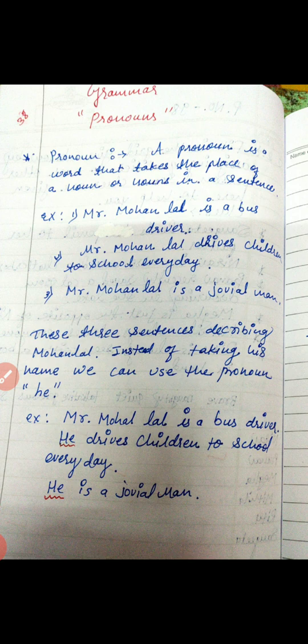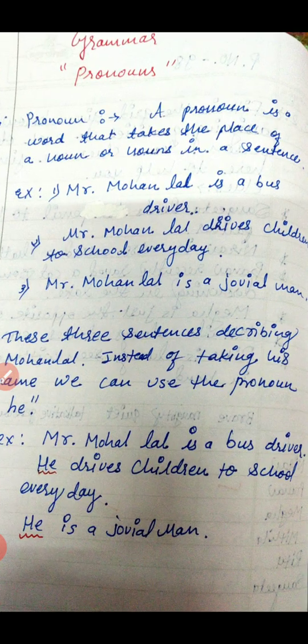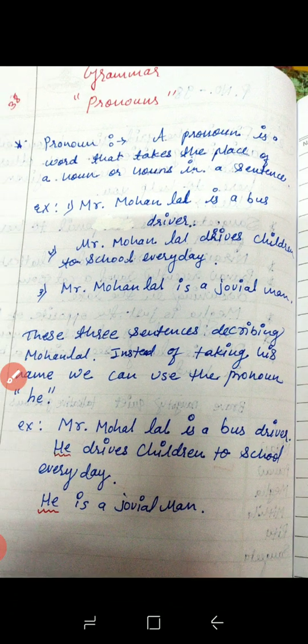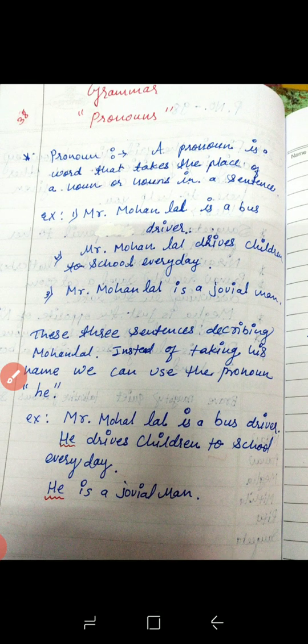So the first example will be: Mr. Mohan Lal is a bus driver. Mr. Mohan Lal drives children to school every day, and Mr. Mohan Lal is a jovial man. So these are the three examples we have.